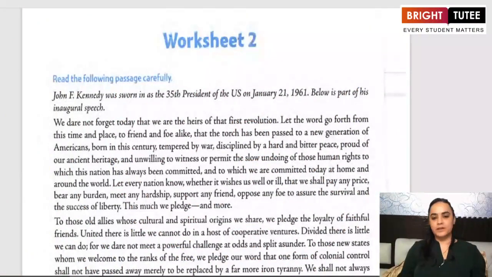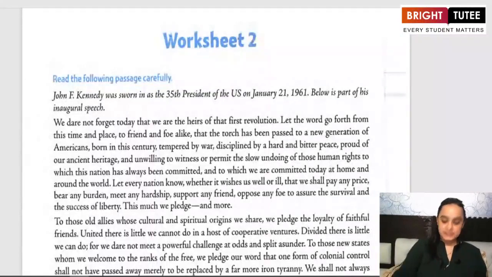In this class, we are going to begin with the discussion of the second worksheet of the reading section for class 11th Alternative English, Nagaland Board. As we had seen in worksheet number 1, we read the worksheet, underlined all the difficult words and the important phrases that we came across, and that is what helped us to solve the questions and exercises which followed. We are going to use the same technique and solve worksheet number 2 as well.